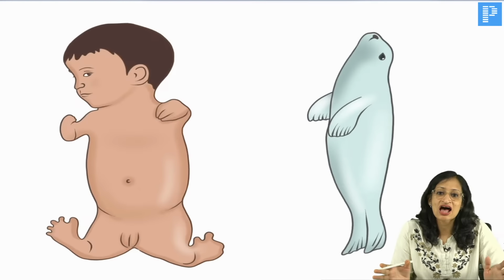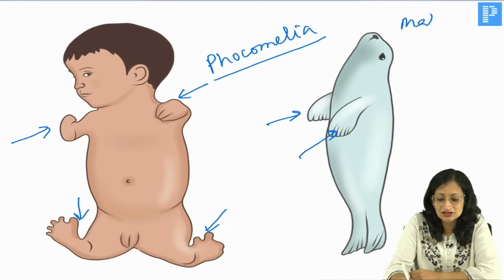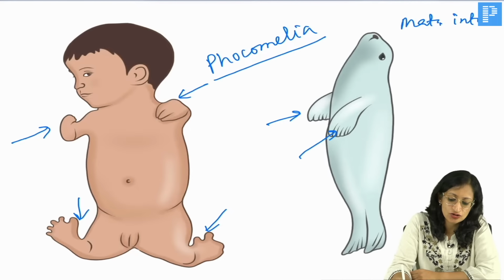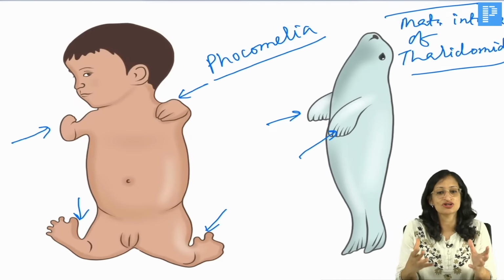So, moving on to our last slide for the day. What is this condition where you can see that the proximal segments of limbs are all very short and the limbs of this child are appearing like the flippers of a seal? Yes, so this condition is called, very good Sangeeta, Chetna, phocomelia, right. This is due to maternal intake of thalidomide during pregnancy, which can lead to this condition where the proximal segment of the limbs is very small and the limbs appear like the flippers of a seal.